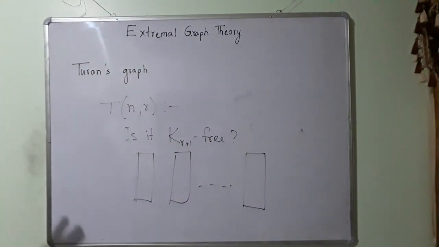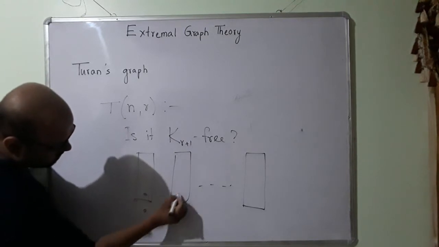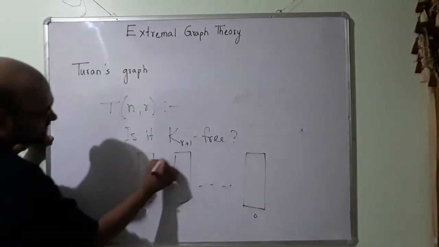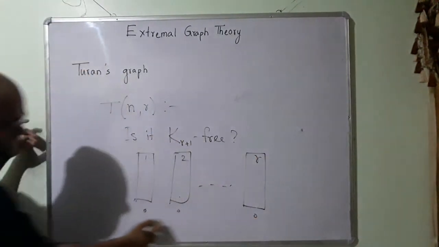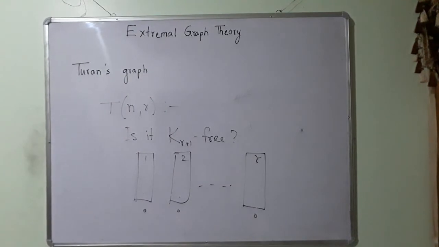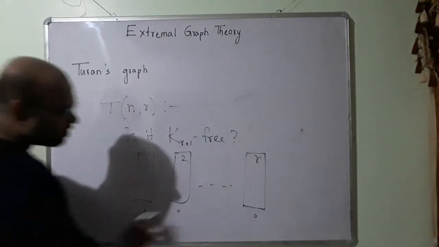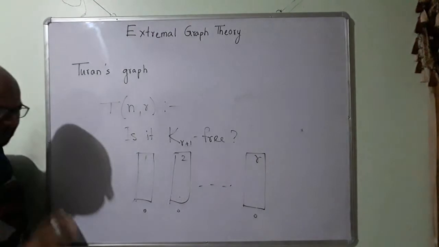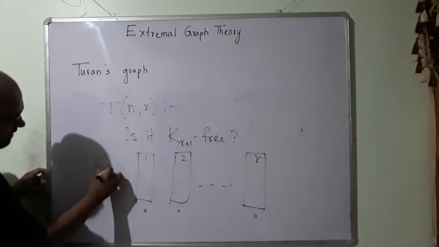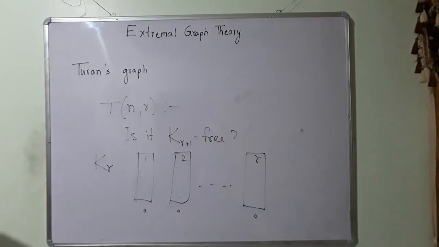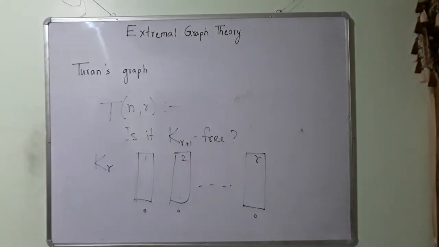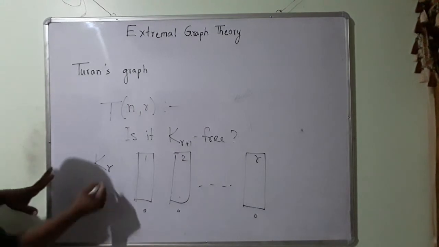Now I can take one vertex from here, one vertex from this set here, and one vertex from here. So how many have I taken? This is my set 1, 2, this is my r. So I have taken r number of vertices. If all of these vertices that I have taken are connected, then I am going to get a Kr. They are going to be connected because this is a subgraph of Turan's graph. So all these vertices that I have taken are connected. I have taken r vertices.